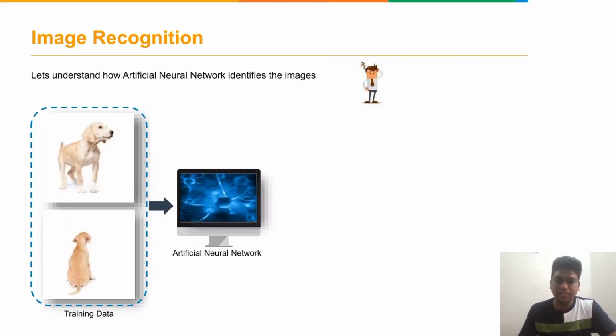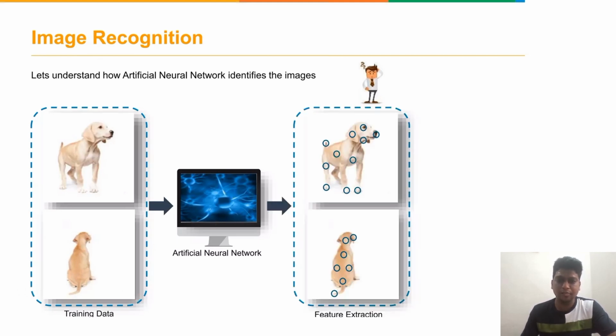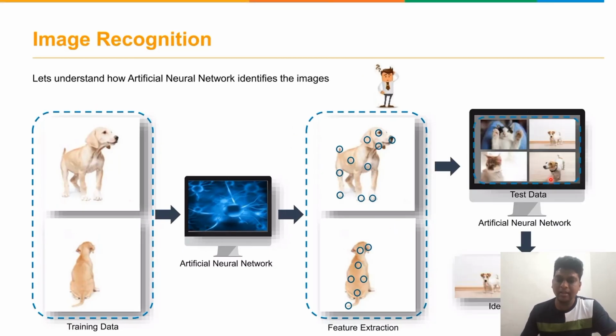How does the artificial neural network identify the images? This is the training data, the data which we provide to the neural network to train the model. This is how the features are extracted. This is the image of a dog, and this is how they identify the features. The classification is done, and then we identify which one is the dog.